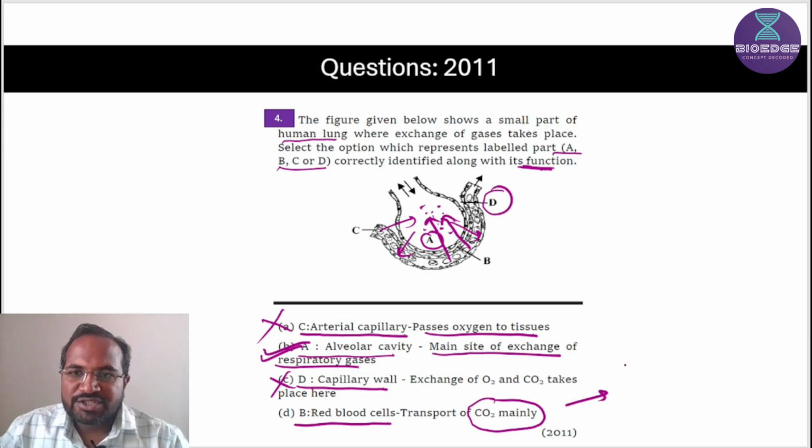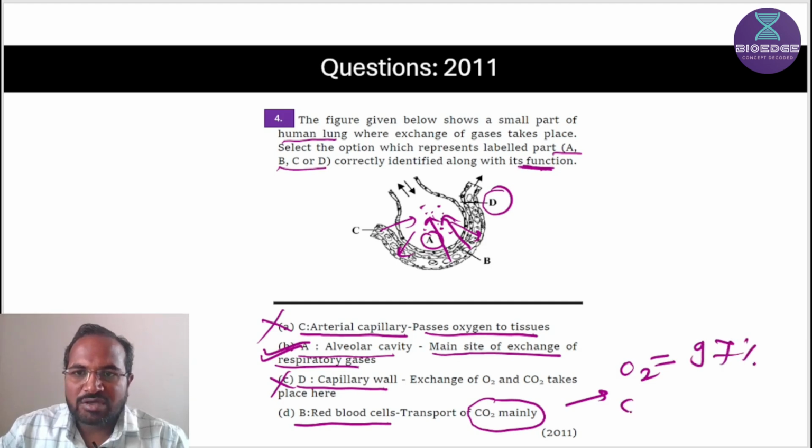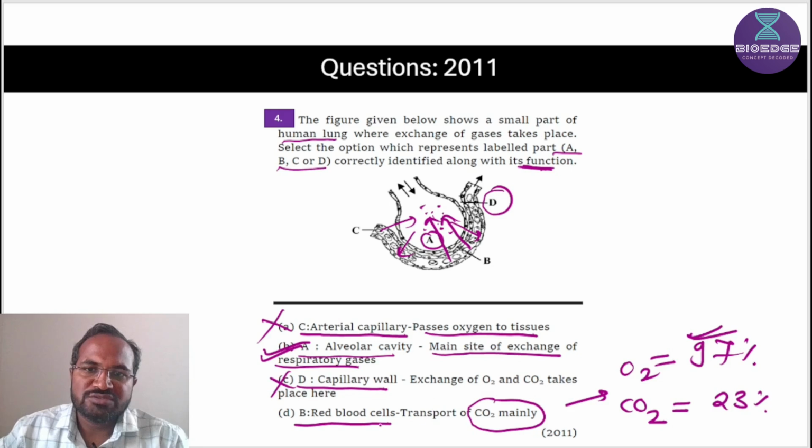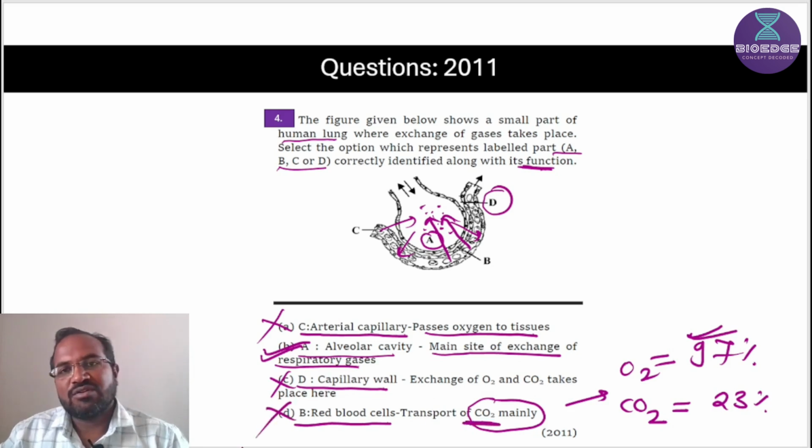What percentage of oxygen is transported by the red blood cell? It is 97%. And what percentage of carbon dioxide is transported by the RBC? 23%. That's why RBC mainly transports oxygen, not carbon dioxide. That's why this statement is wrong.